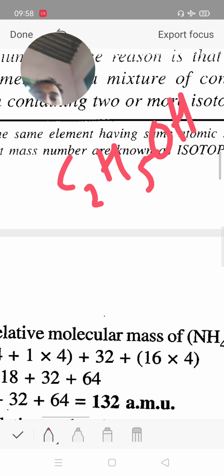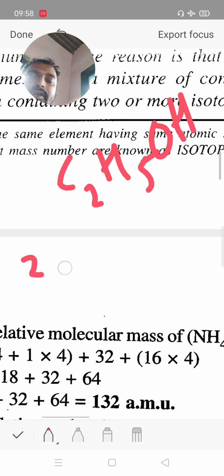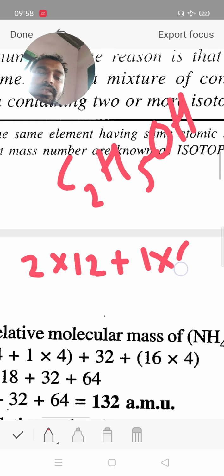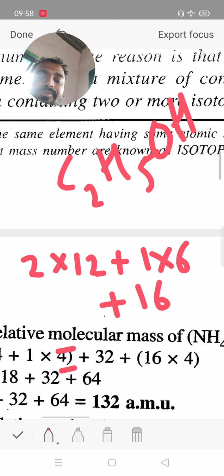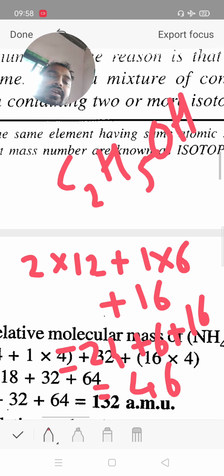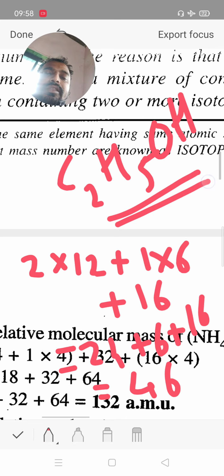Students, next ethanol. Ethanol has 2 carbon, 2 times 12, plus total number of hydrogen 6, 6 times 1, plus 1 oxygen means 16. Then 24 plus 6 plus 16 in atomic mass units means 46. It is the molecular weight of ethanol.